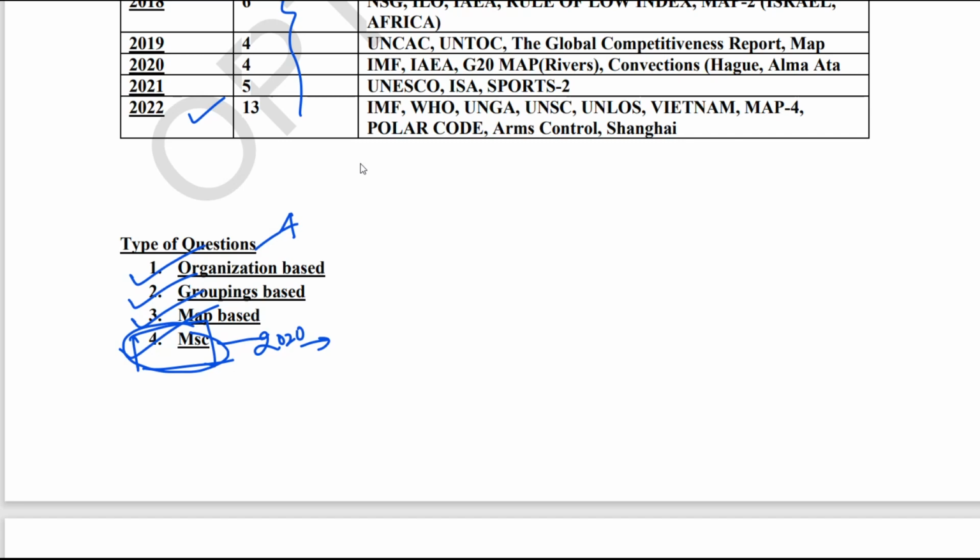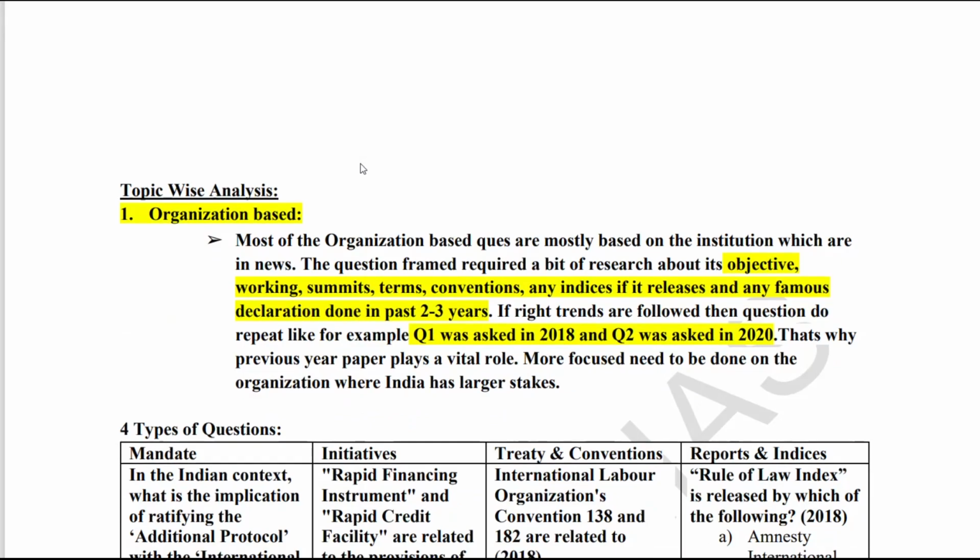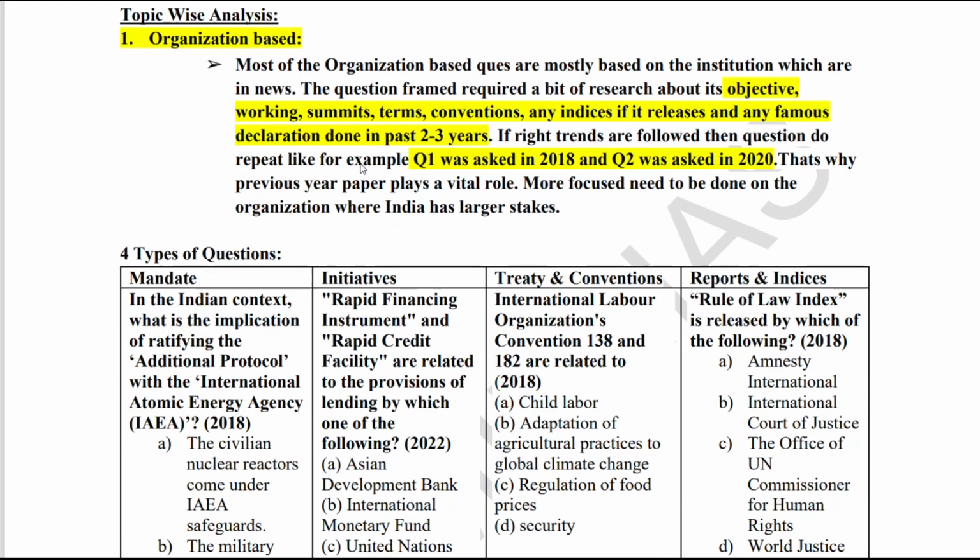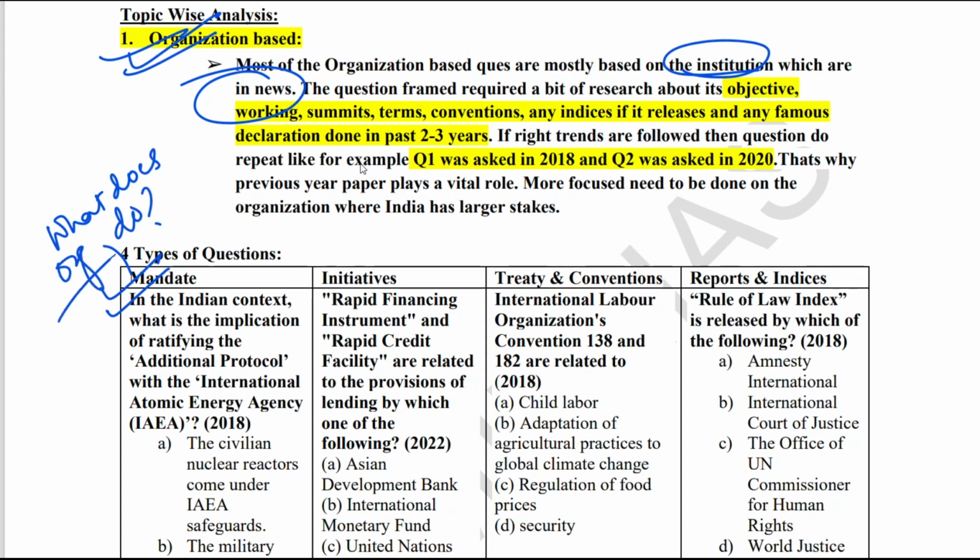I'll start with the organization based questions. Most of the questions which come from this section are on institutions or organizations which are in the news. And what are the various types of questions? Under this organization type there are also 4 types of questions. One focuses on the mandate of the organization. Mandate basically means what does the organization do?